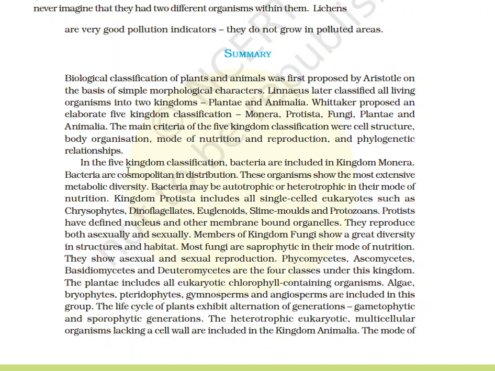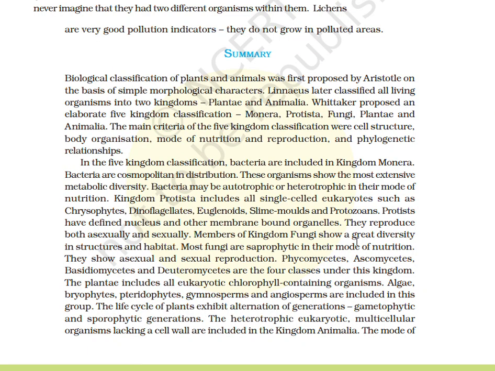Bacteria are cosmopolitan in distribution. These organisms show the most extensive metabolic diversity. Bacteria may be autotrophic or heterotrophic in the mode of nutrition. Kingdom Protista includes all single-celled eukaryotes such as chrysophytes, dinoflagellates, euglenoids, slime moulds, and protozoans. Protists have a defined nucleus and other membrane-bound organelles. They reproduce both asexually and sexually.